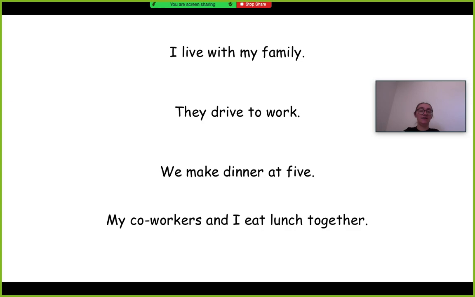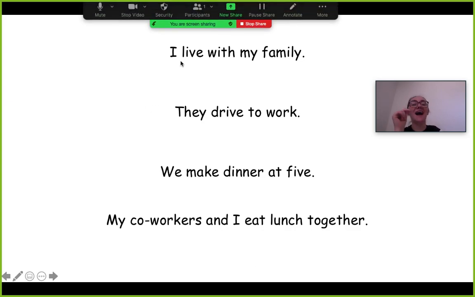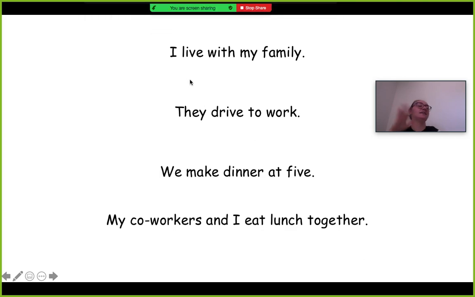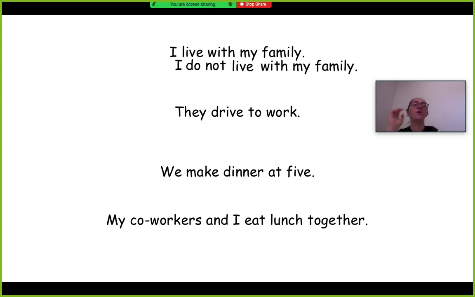So let's make these negative. The first one says, I live with my family. And we want to say that that's no, we do not. So what we do is we say, I do not live with my family. And that's how we make it negative. We just put do not in between the subject, I, and the verb, live, this simple present verb.